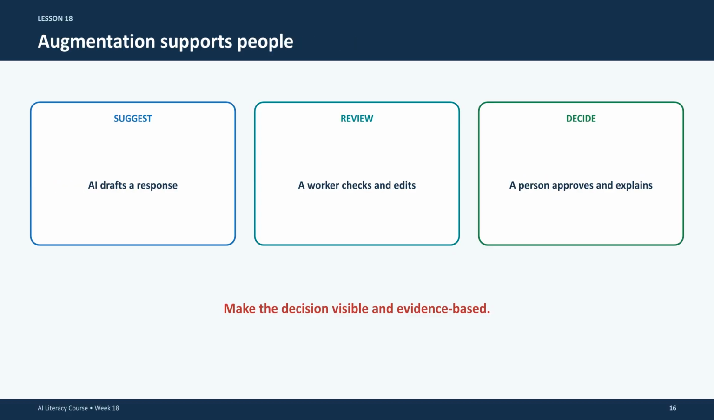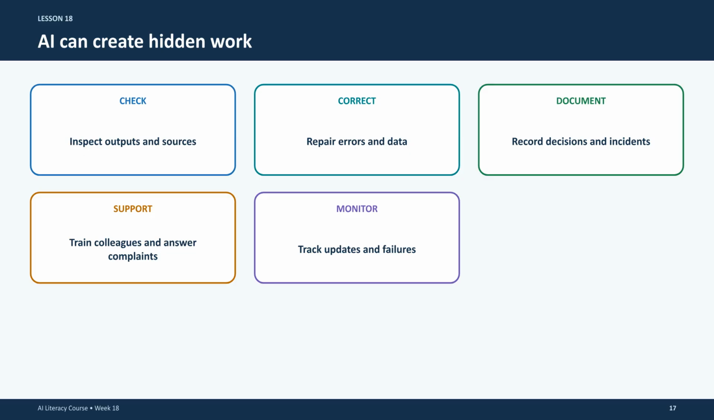Let's look at how augmentation supports people. AI can draft a response, but it requires a worker to review it, and a person to ultimately approve and explain the decision. Always ensure decisions remain visible and evidence-based. AI can create hidden work, including inspecting outputs, repairing errors, recording incidents, and training colleagues. Remember to account for these tasks when calculating time and cost estimates for new systems.